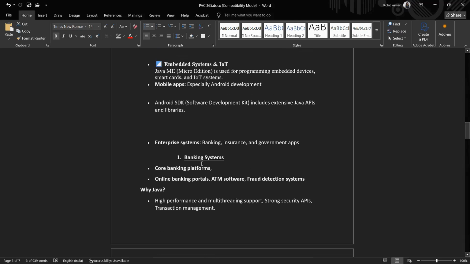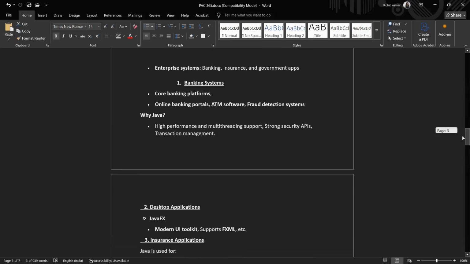Now coming to the banking system, Java has now intervened in the banking system for users also because of its high security and its graphical user interface. Not only because of the graphical user interface, but because it makes things compatible for users to very easily look and go through them. Now moving on to banking systems, for ATM services, ATM software uses Java. Why? Because it gives them higher security. The fraud detection systems also find uses of Java in that place.